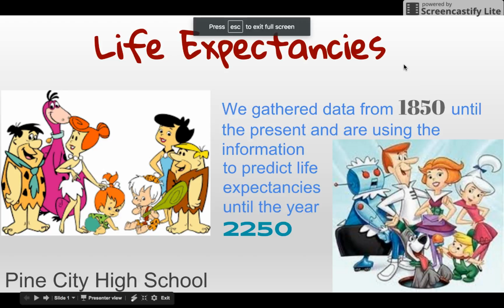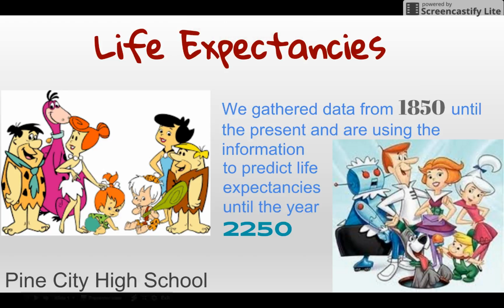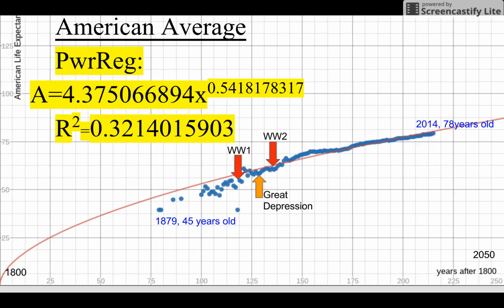In this model, we collected data and found the average lifespans for men, women, Americans, and the world. With this information, we are able to predict what the average lifespan will be in the future until the year 2250 and as early as the year 1850. The goal of this model is to find trends in the life expectancy of humans in the years from 1800 to the present. In addition, we would like to predict what the life expectancy will be for humans in the